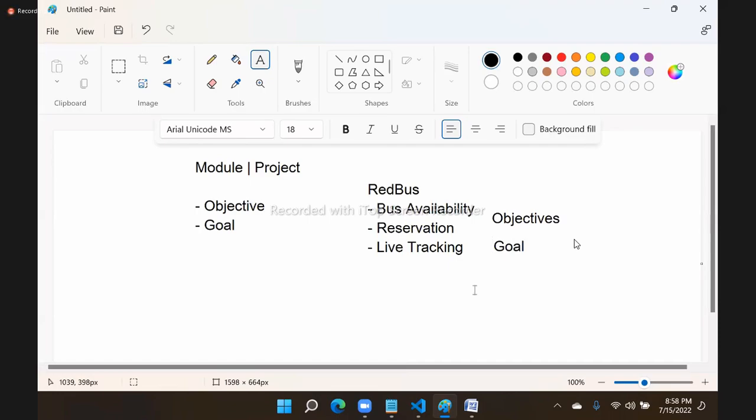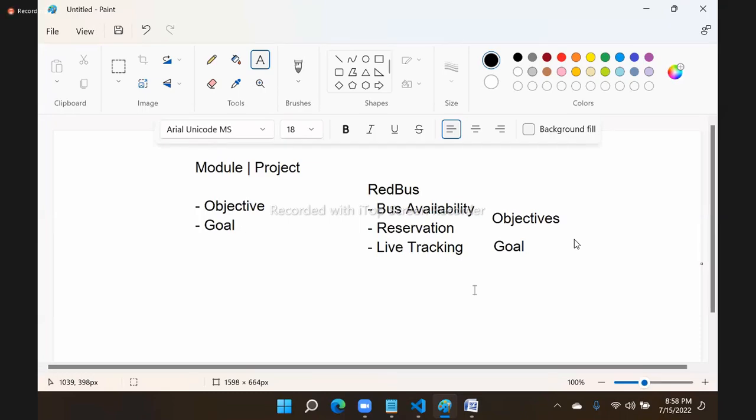Right? Modules are designed with certain objectives and you must achieve them. Compulsory. Otherwise, project fails. Right? That means goals are not mandatory. It's not working, that doesn't matter for us. If it is working, good. But it should not have errors. That is the point. Error is very important. Working or not, that depends, situation.